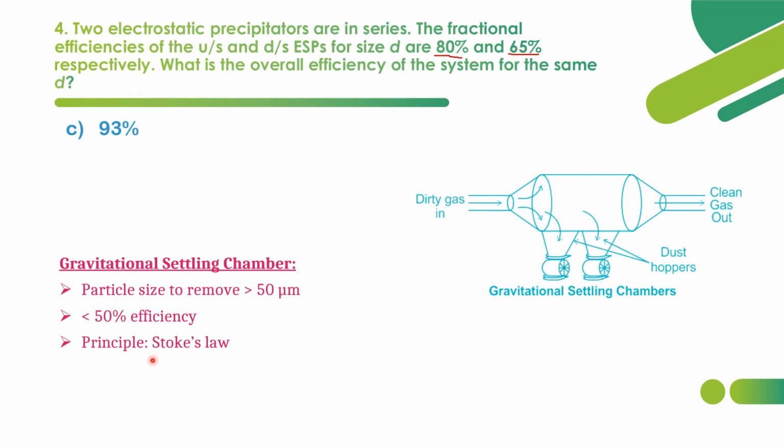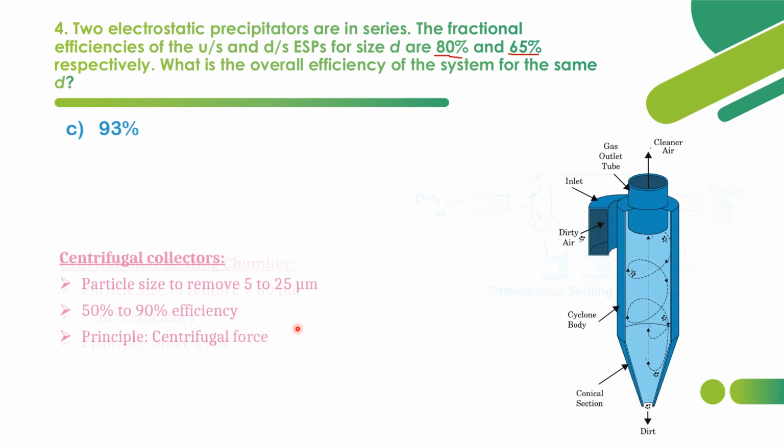The principle followed here is Stokes law. If you want to know what Stokes law is, you can refer to the suggested video on fluid mechanics. Stokes law is also used in wastewater engineering and water supply engineering. This Stokes law is the principle of the gravitational settling chamber.